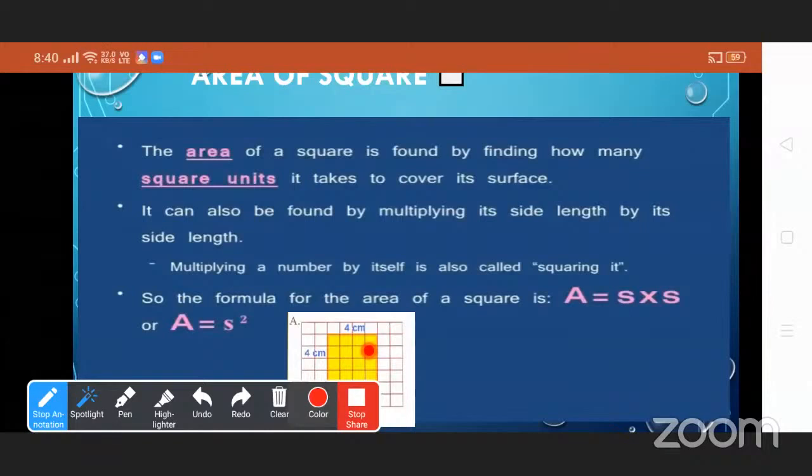The formula for the area of a square is A equals S times S, where A stands for area and S stands for the side of the square. So A is equal to S squared.